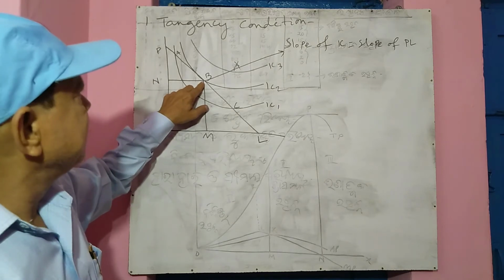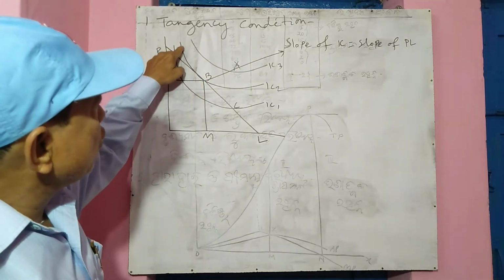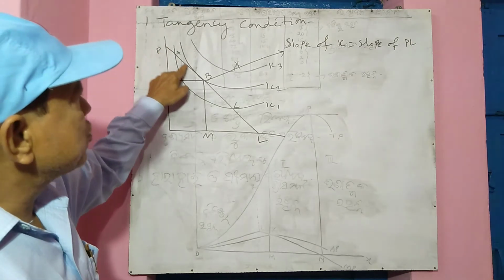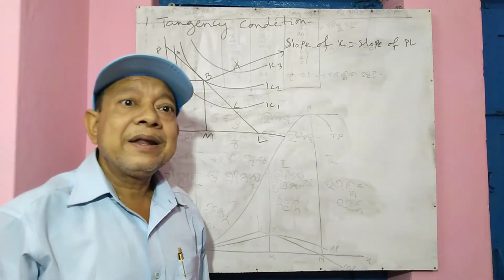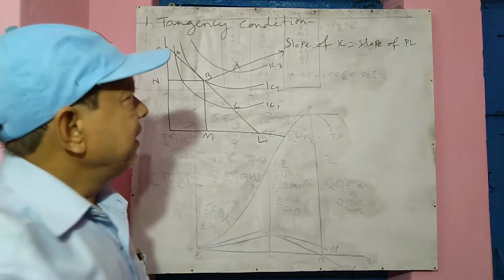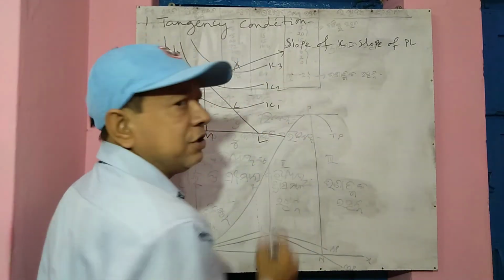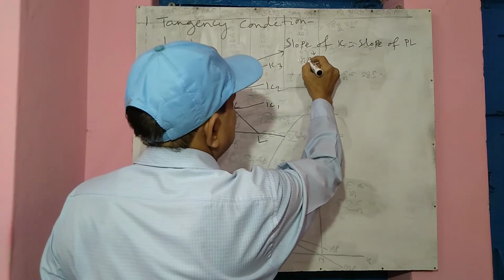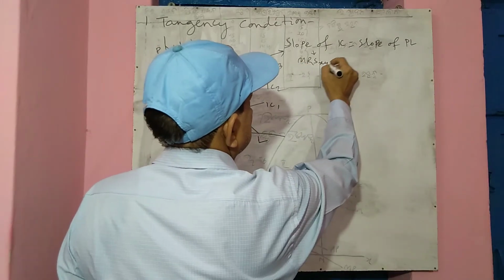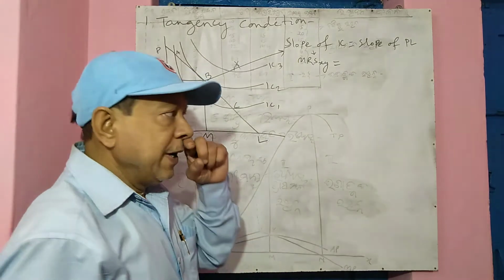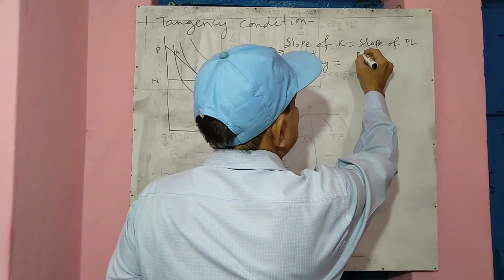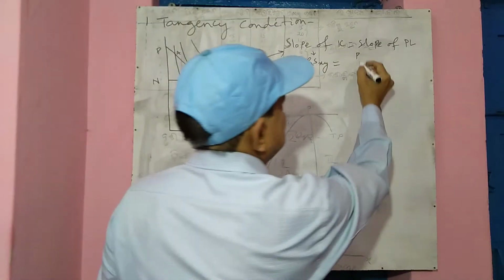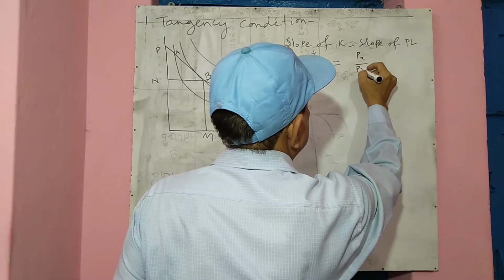At this point, the slope of the indifference curve and the slope of the price line are equal. And also, slope of IC means MRS XY. So MRS XY is equal to the price ratio of the two goods, that means PX by PY.